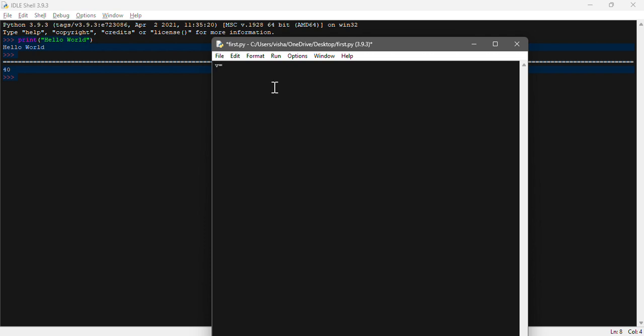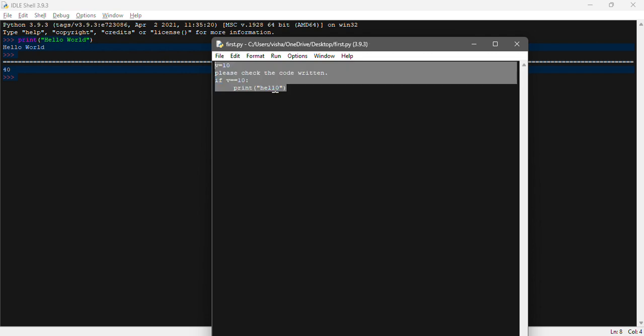let's say v is equal to 10, then we type a comment: please check the code written over here. Then if v is equal to 10, I need to terminate the line, and then I need to use print. Print is a function in Python which you need to remember, and then we'll type hello. Then we save it with Control S and run it.